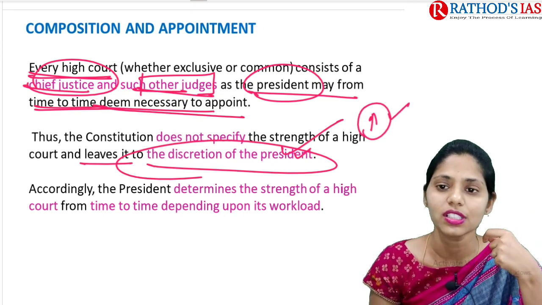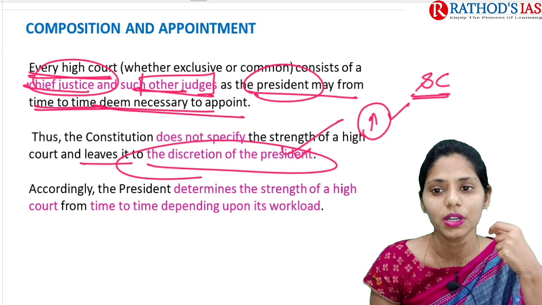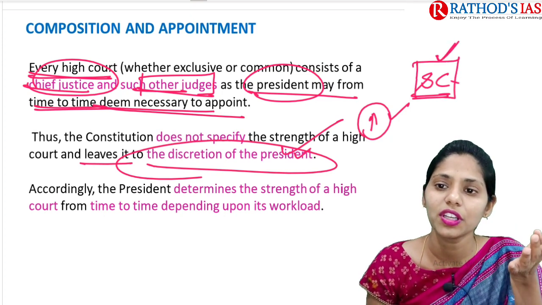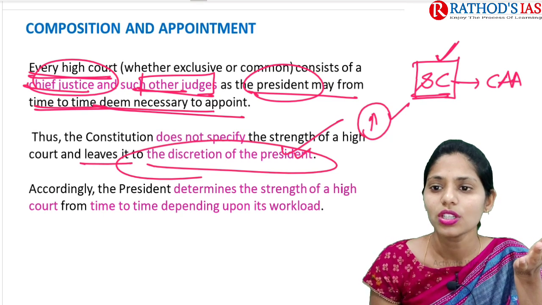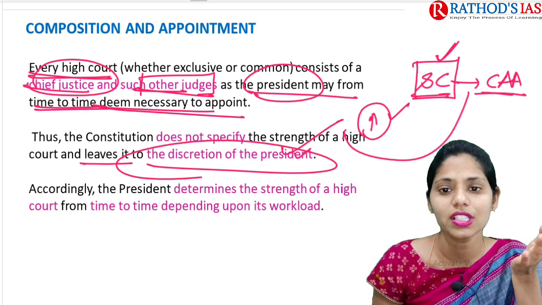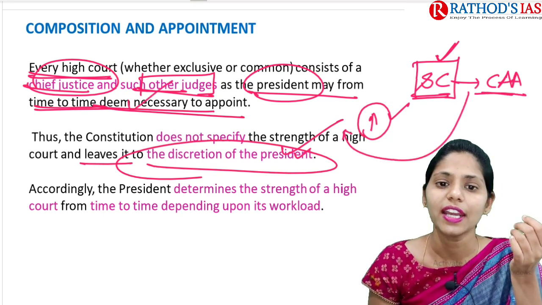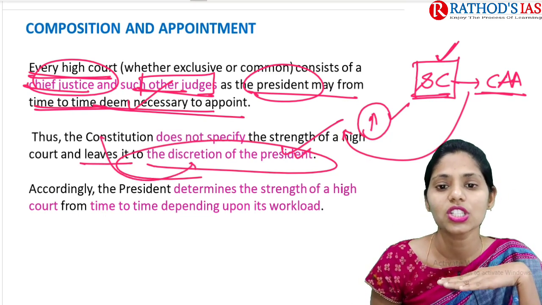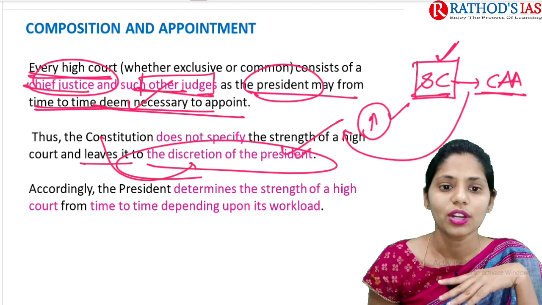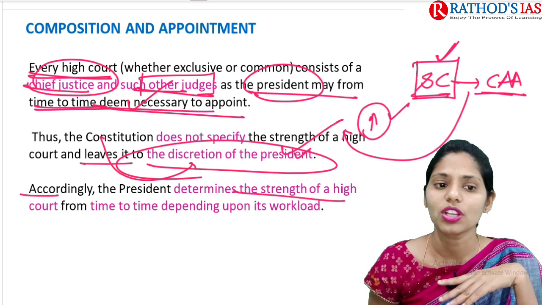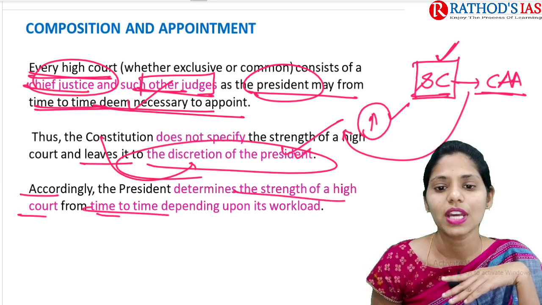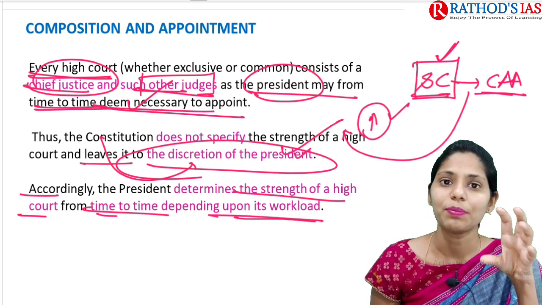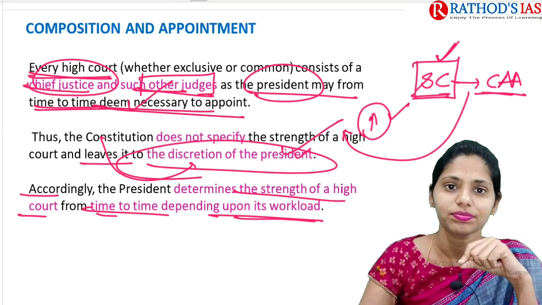It is a very easy process when compared with the Supreme Court. If we need to increase the judges of the Supreme Court, we need to go for a constitutional amendment. So it is much tougher compared with high courts. Regarding the strength of a high court, it is left to the discretion of our President. Accordingly, the President may determine the strength of a high court from time to time depending upon its workload. This is an important prelims fact.